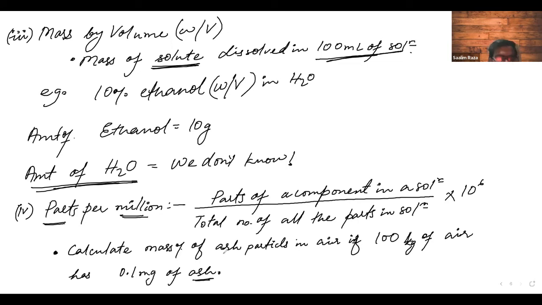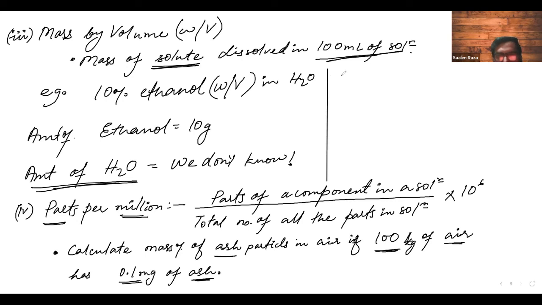You know ash, right? If we burn anything that has carbon in it, then we get ash. So calculate the mass percentage of ash particles in air if 100 kg of air has 0.1 milligram of ash.